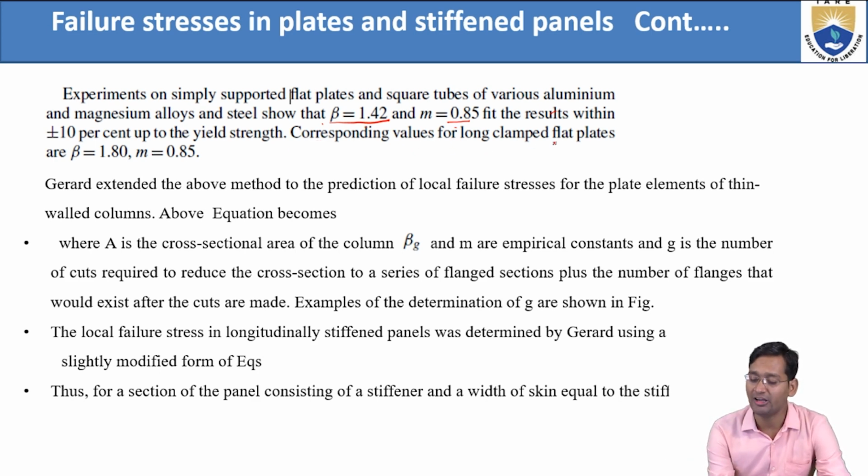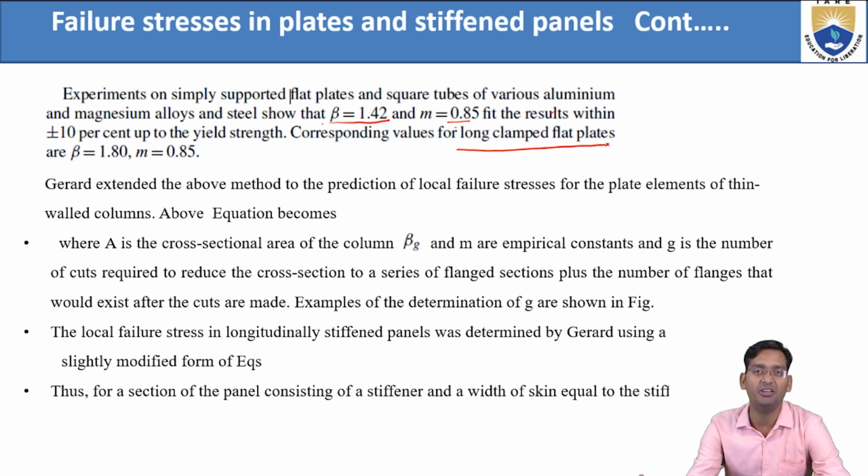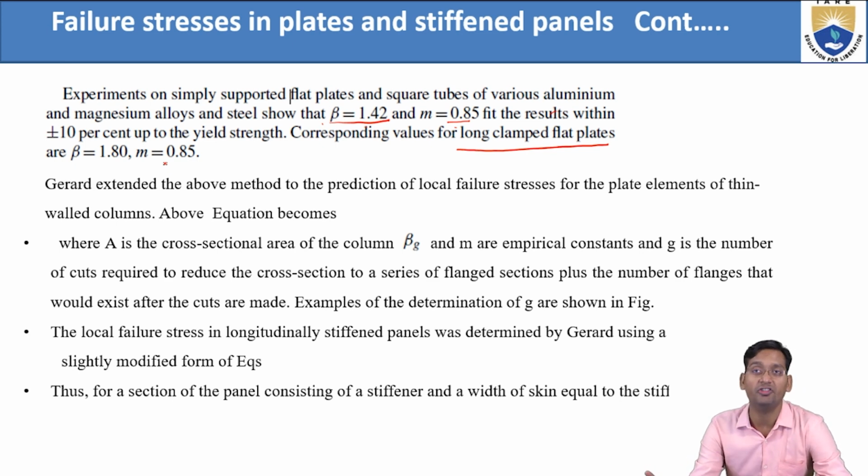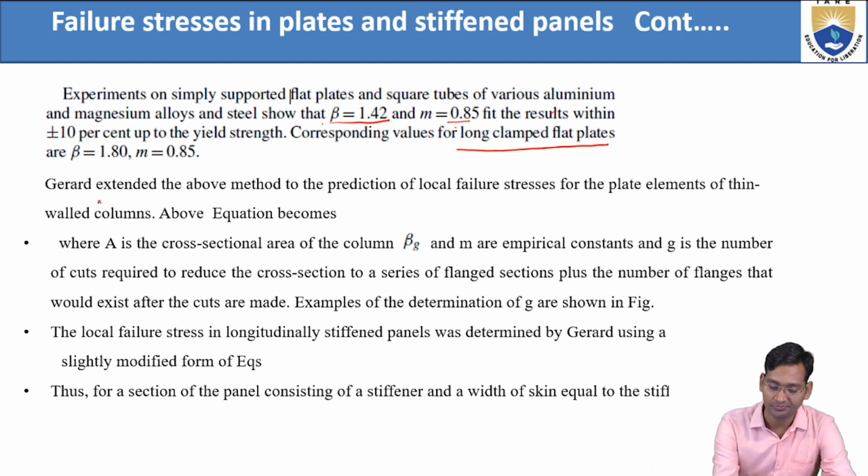Corresponding value of the long clamped flat. So just see now the condition also. Now in this case long clamped flat plates are there. What is beta? Beta is 1.80 and m is 0.85. So in this case again m is 0.85, but beta got changed. In the previous case it was 1.42, but now it is 1.80.